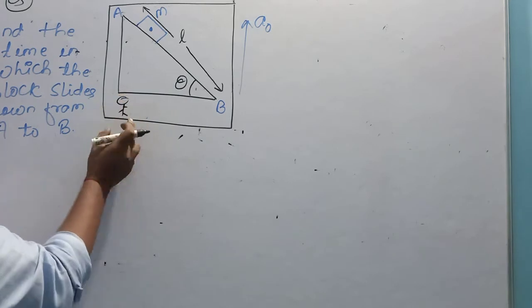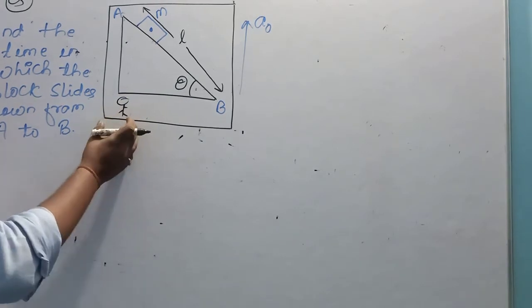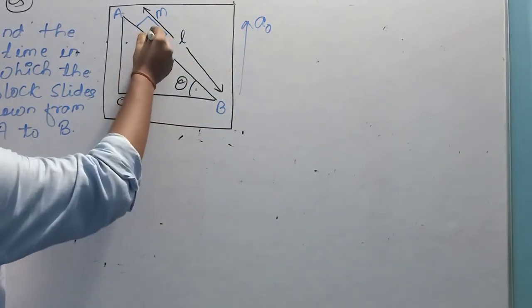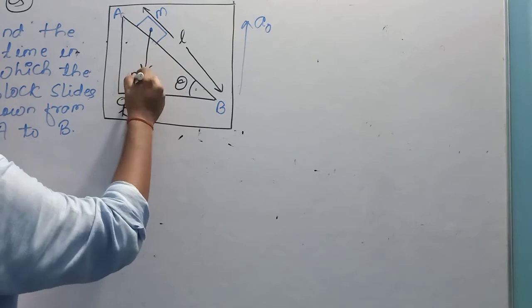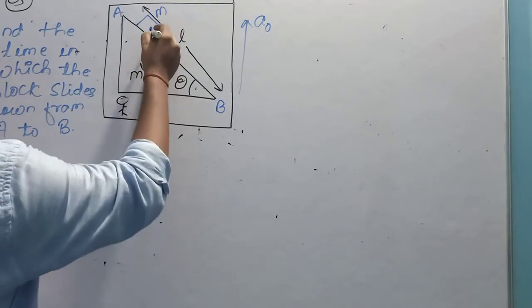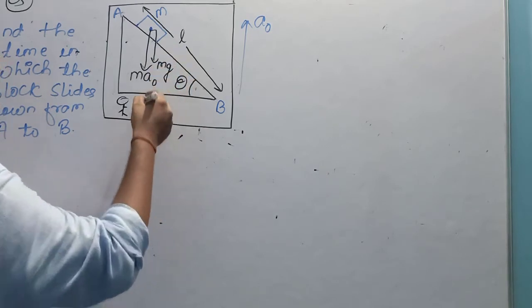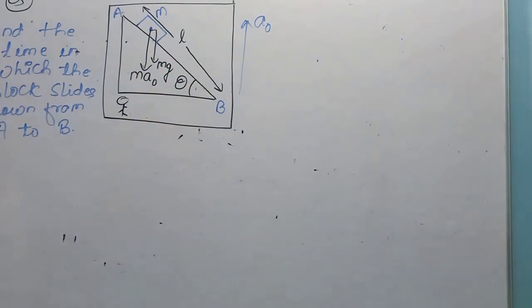Take an observer standing in this elevator or in this cab who is accelerating in upward direction. So there will be a pseudo force in downward direction, ma naught, and there will also be a force of mg in downward direction. Now resolve the components.